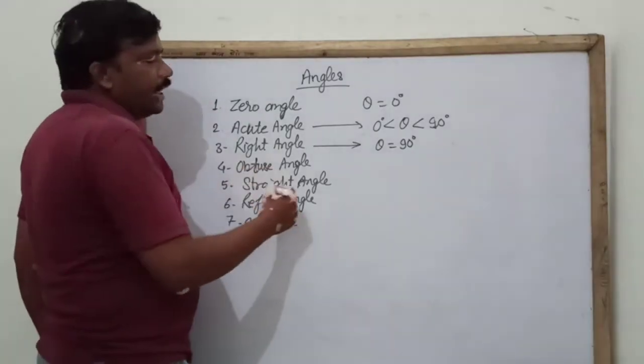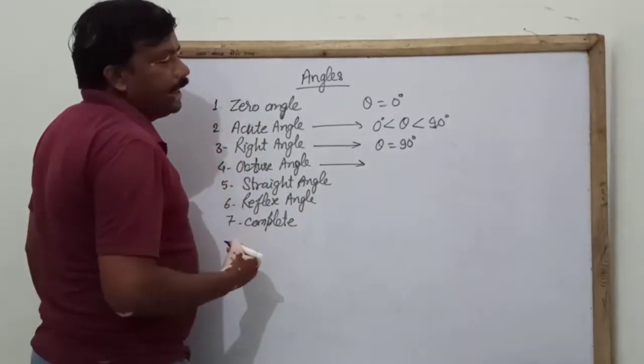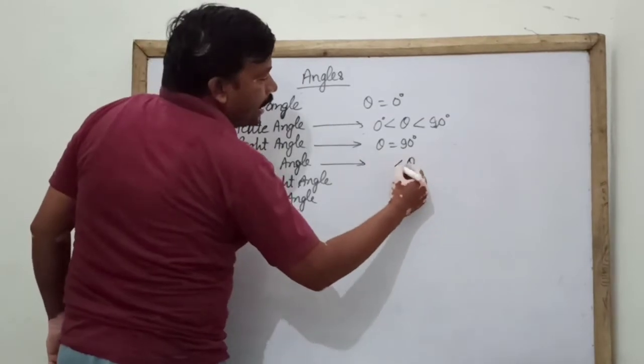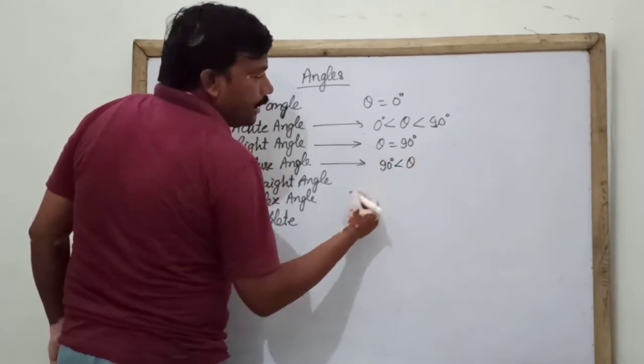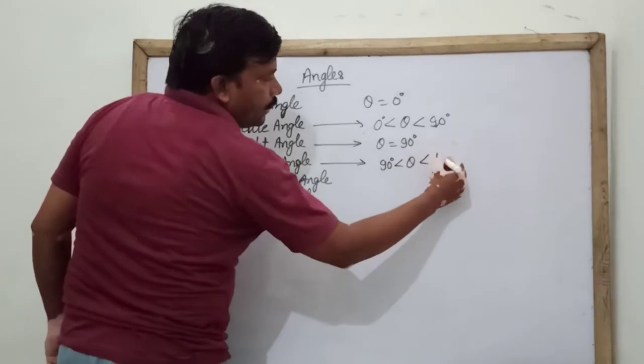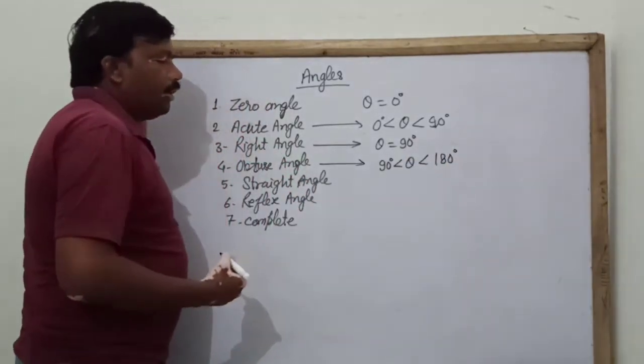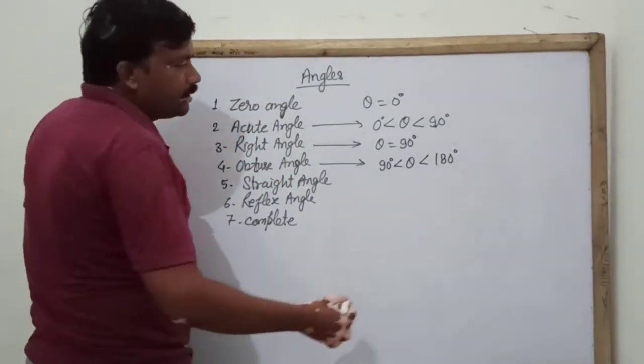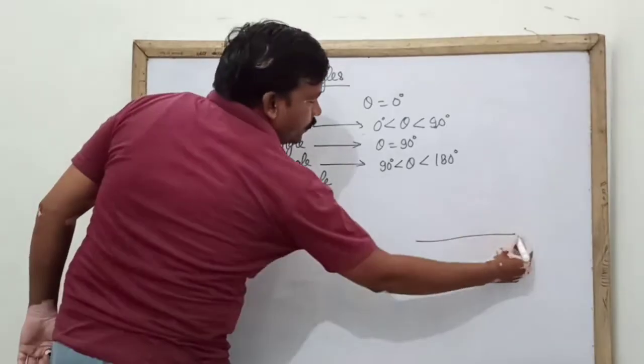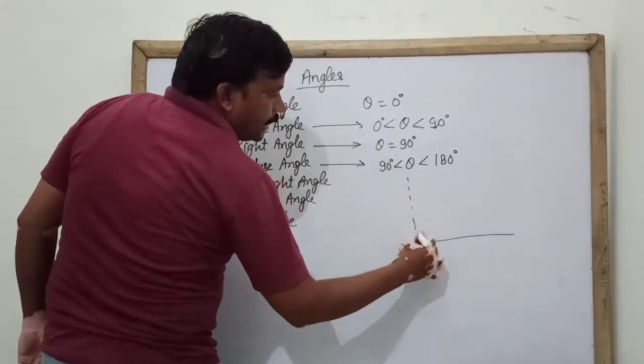Next, obtuse angle. Obtuse angle is that which is greater than 90 and less than 180 degree. Angles which are greater than 90 and less than 180 degree are called obtuse angles. This is our 90 degree angle.